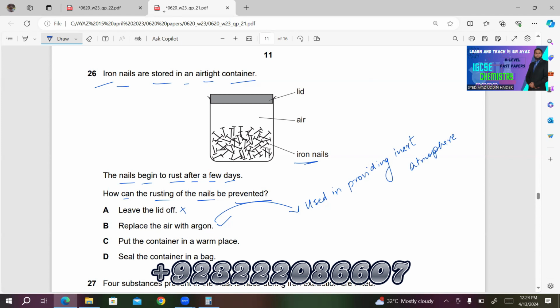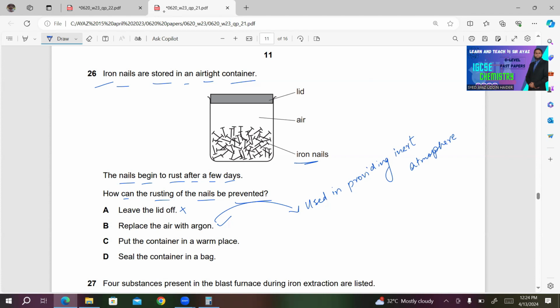C, put the container in a warm place. This is wrong because air will remain there in the container, so it will definitely rust. D, seal the container in a bag. It will also not help because air is still there, which means both oxygen and water are present, so iron will rust. Obviously, choice B will be the right answer in this case.